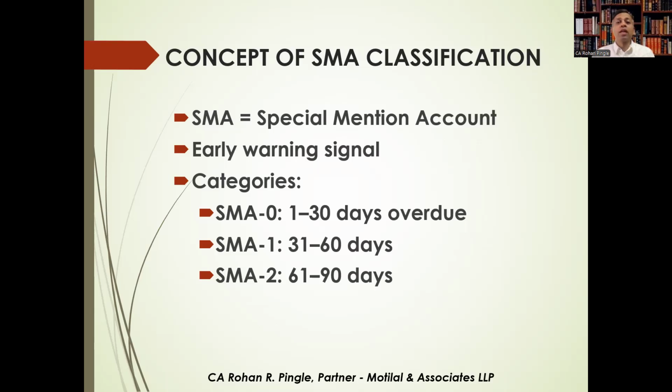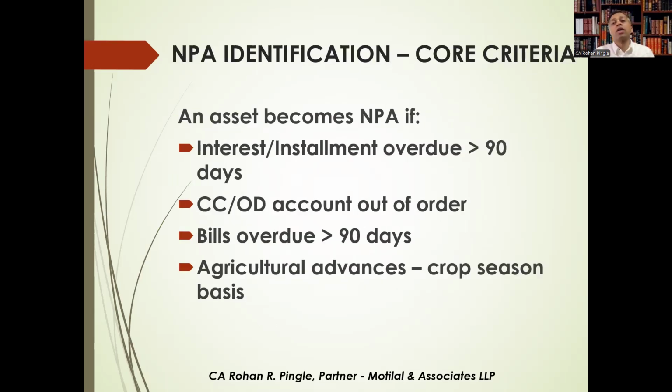So moving further, let's see NPA identification, the core criteria. NPA identification is strictly governed by the 90 days delinquency norm. Important audit checks here: term loans, that is installment or interest overdue more than 90 days; cash credit or overdraft, no credit sufficient to cover the interest, account remains continuously overdrawn; and bills purchased and discounted overdue more than 90 days.